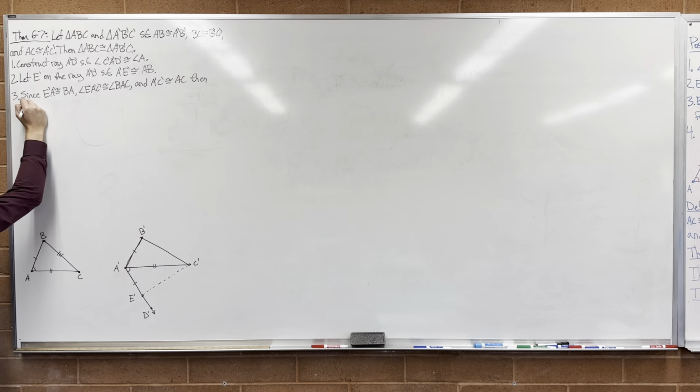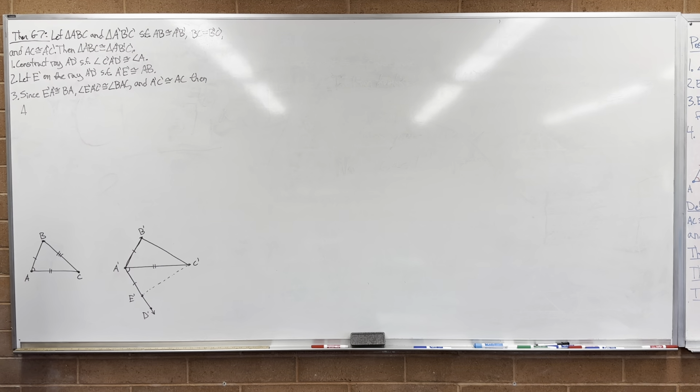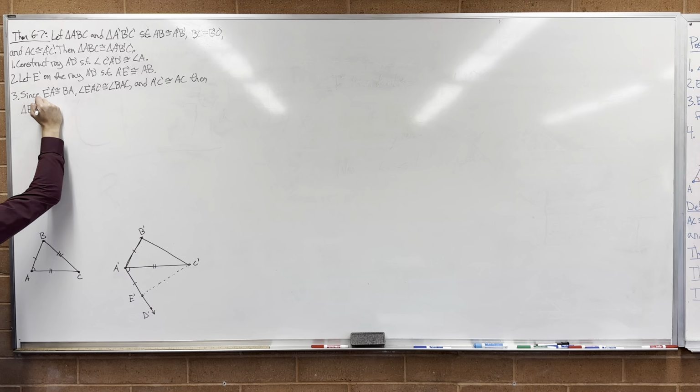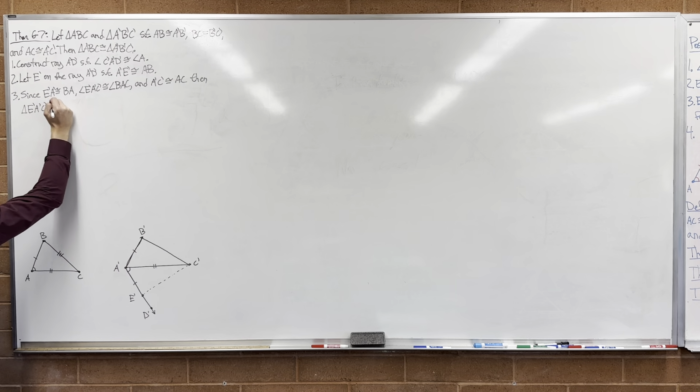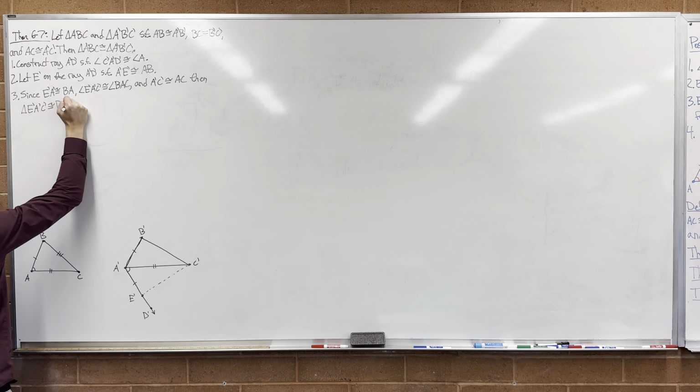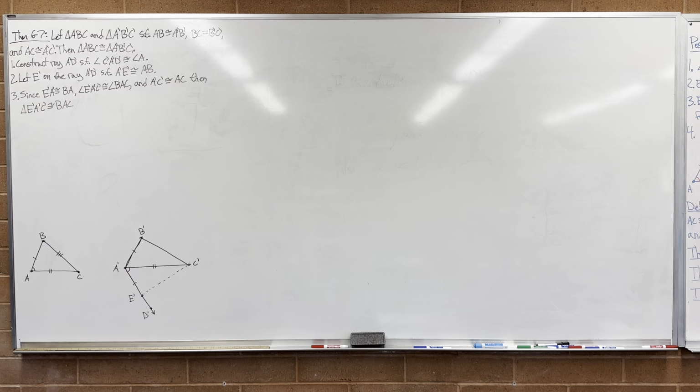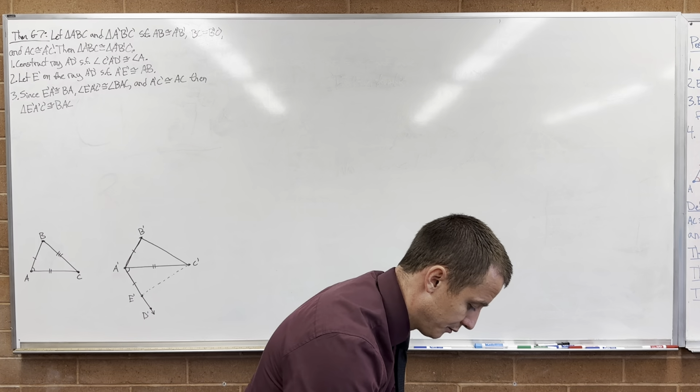Then I know triangle order matters. Triangle E prime A prime C prime is congruent to triangle BAC. Follow all that?